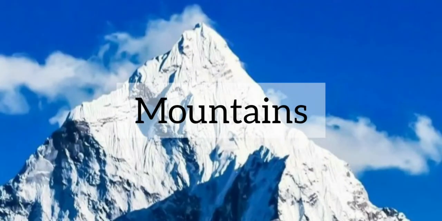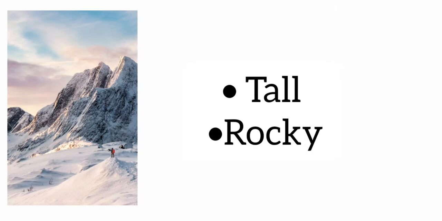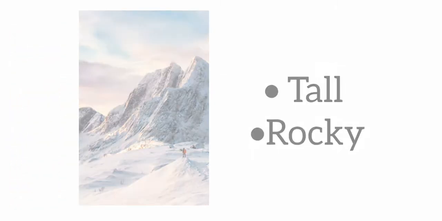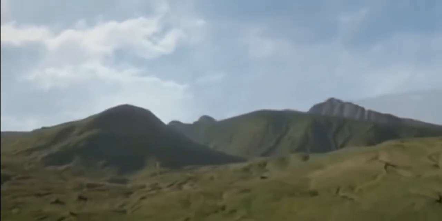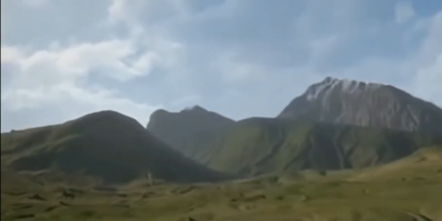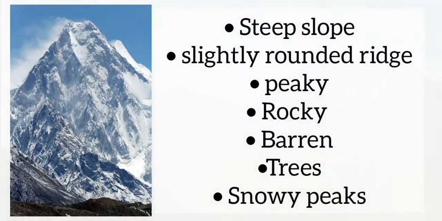So the first feature is mountains. Mountains are tall, rocky features of the landscape. Mountains form over the course of millions of years due to the movement of Earth's plates pushing against each other. Usually, mountains have steep sloping sides and sharp or slightly rounded ridges and peaks.